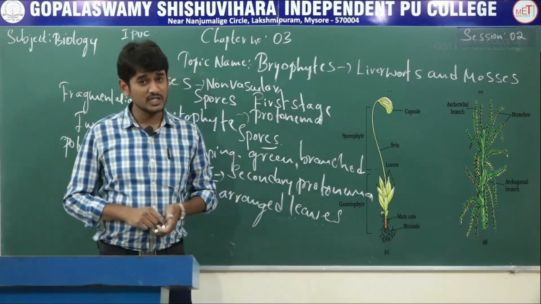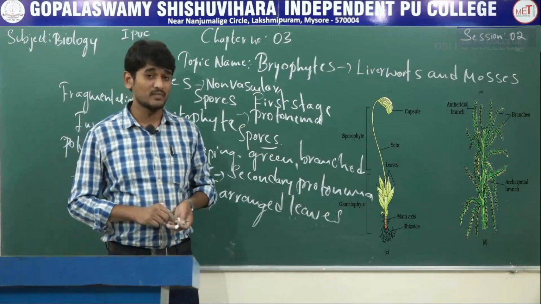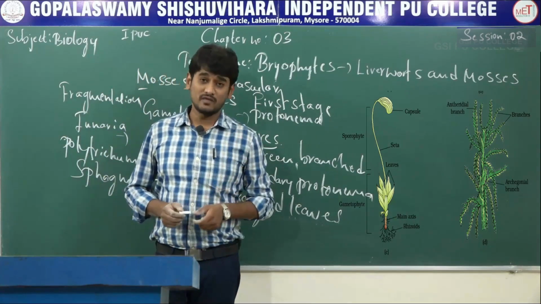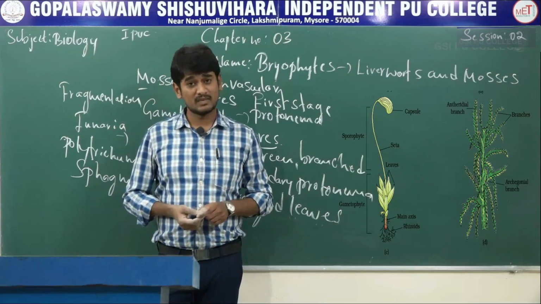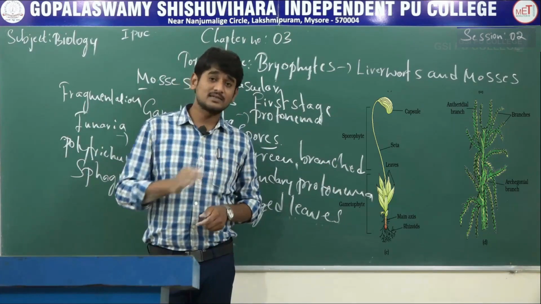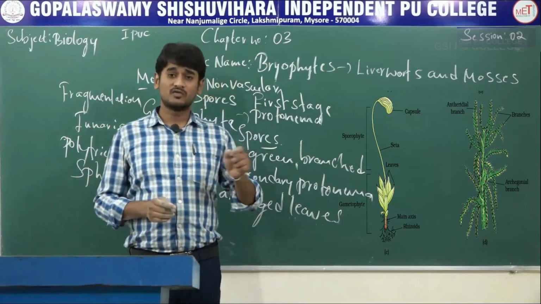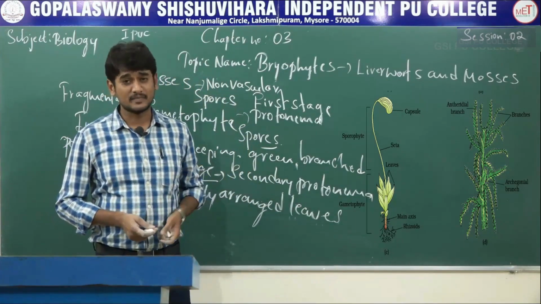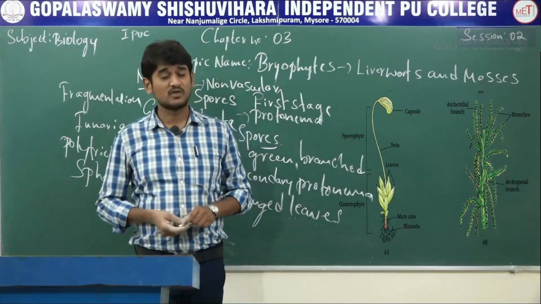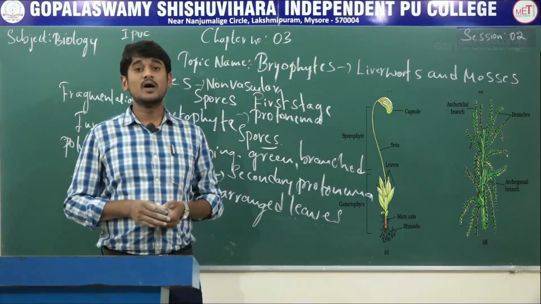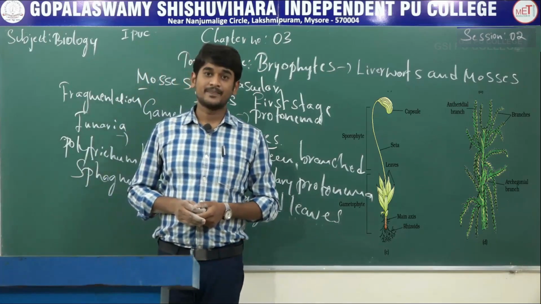During sexual reproduction, both antheridia and archegonia are produced at the apex of leafy shoots, and after fertilization the zygote develops into a sporophyte. Again the sporophyte is differentiated into foot, seta, and capsule. Inside the capsule, meiosis, which means reductional division, takes place to produce haploid spores that develop into new individuals. Thank you.